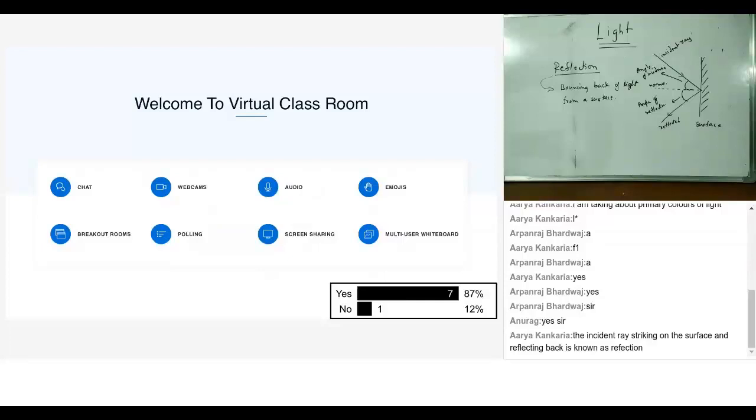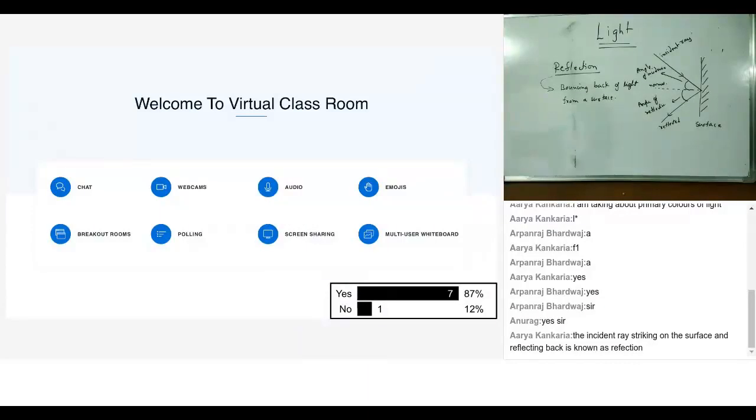And there is the normal. What is normal? Normal is a line drawn perpendicular to the surface, the perpendicular line drawn at the point of incidence, right?